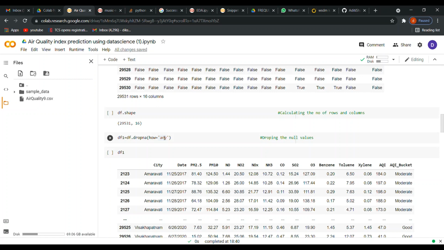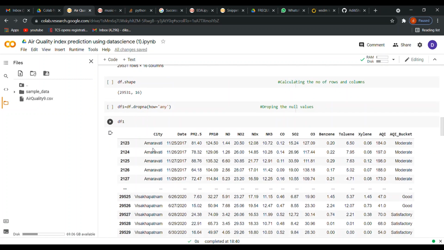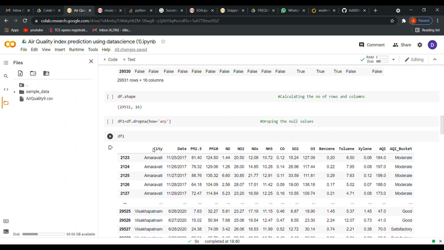But if you have a smaller data set, like let's consider you have a data set of 500 rows, and after dropping the null values you are getting just 100 rows, then that is not a good data set, right? Because the data set has been reduced drastically, so it could affect the accuracy of the model, and it could give you wrong predictions. So that's why if you have a smaller data set, dropping the null values is not advisable.